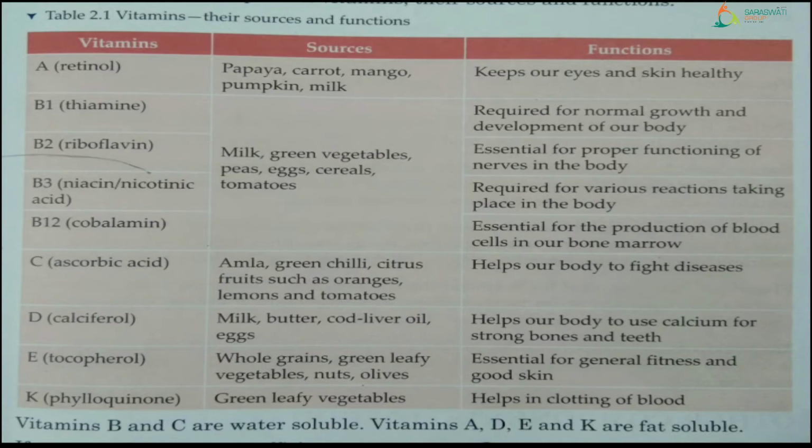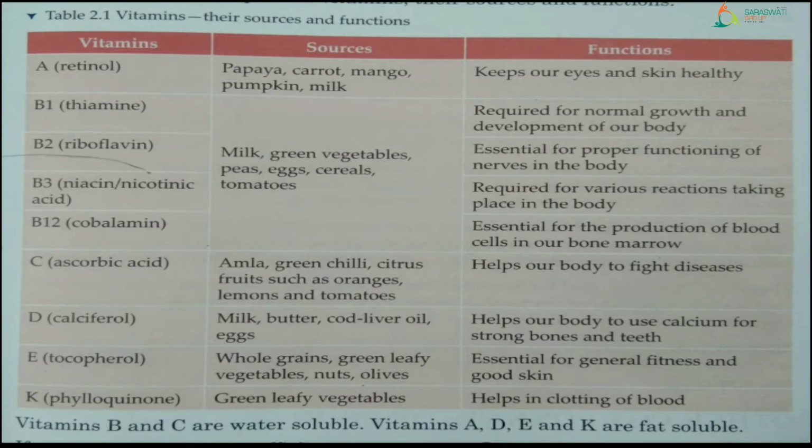See, sometimes when you get hurt, blood comes out, right? So if too much blood flows out, what will happen? You may faint, right? So if you have vitamin K properly in your body, then it will clot the blood. It means the blood will clot and not let much flow outside, right? So vitamin K is necessary for that. Clear? So this was the table related to the vitamins, their sources and functions.